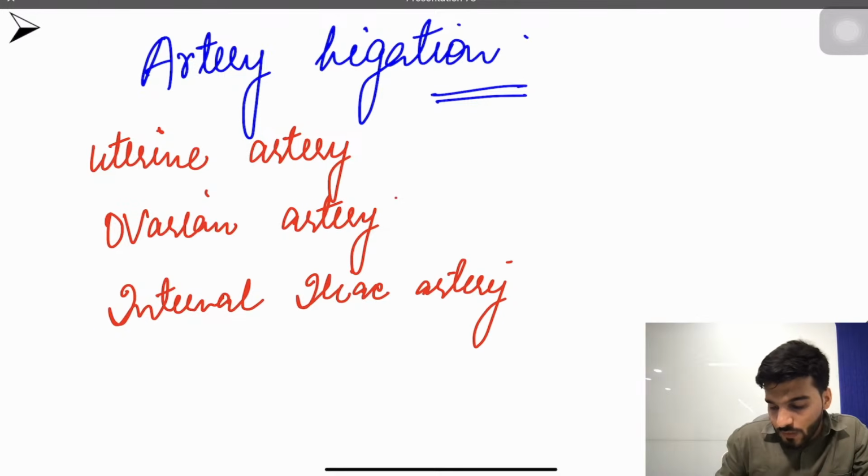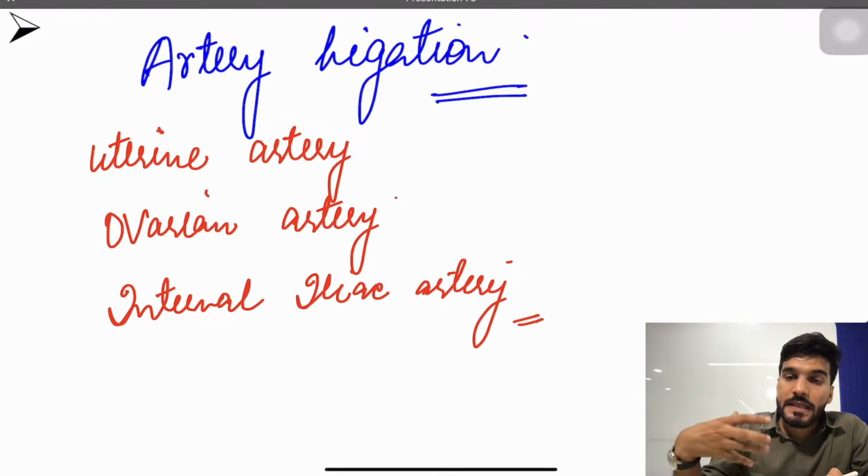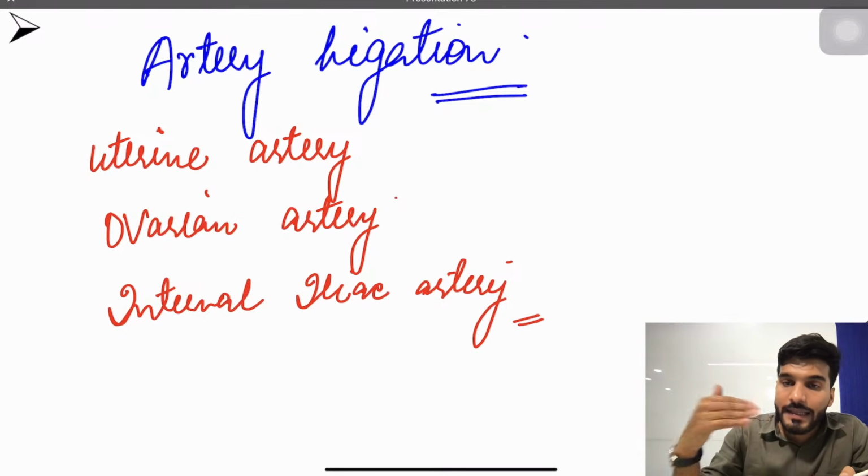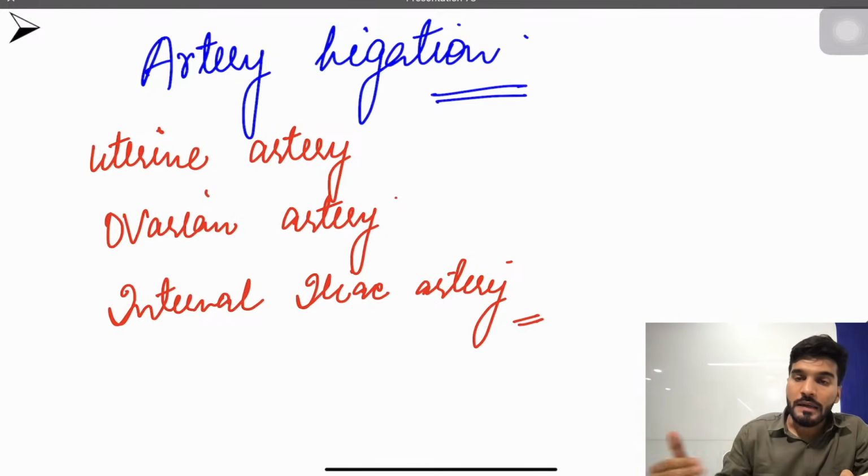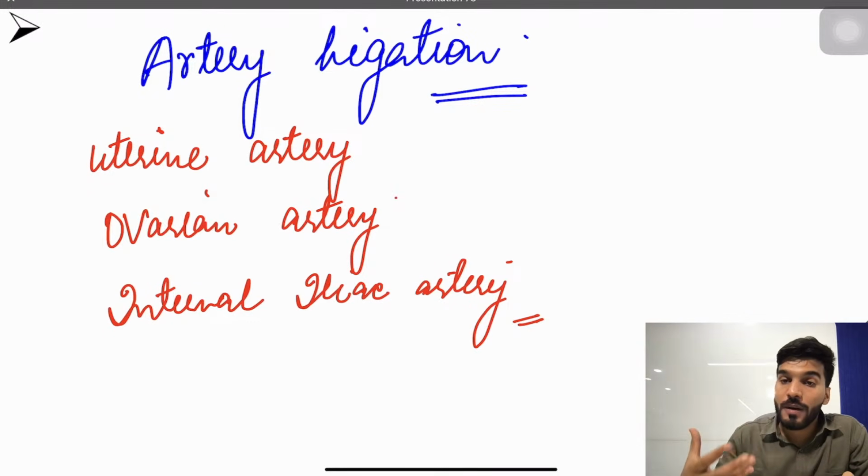Now, my dear students, the internal iliac artery has two branches, an anterior branch and a posterior branch. The posterior goes to the lower limbs. If a patient has a postpartum hemorrhage and the doctor misidentified the artery and ligated the posterior internal iliac artery, what complication will the patient have? The patient will complain of numbness and paralysis due to ligation of the posterior internal iliac artery.